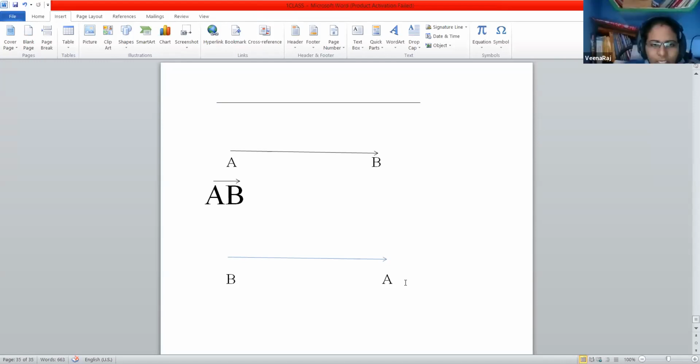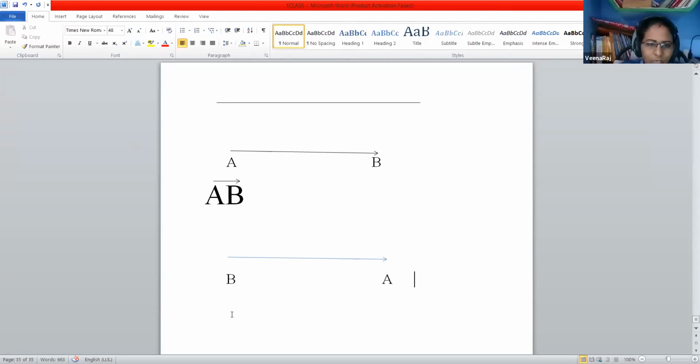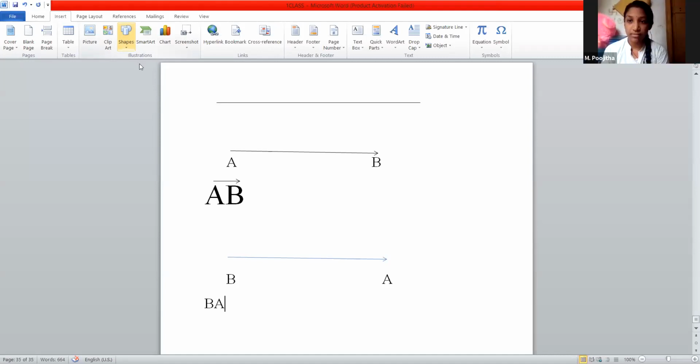Suppose here I have a ray whose name is PQ. What is P and what is Q? P is the endpoint and Q is the extension. So here you can indicate it as BA ray. This is the difference between a line segment and a ray.